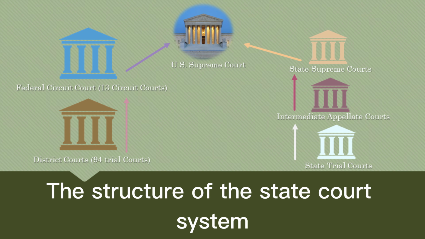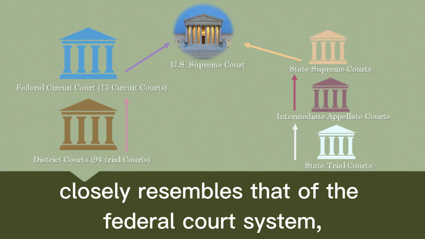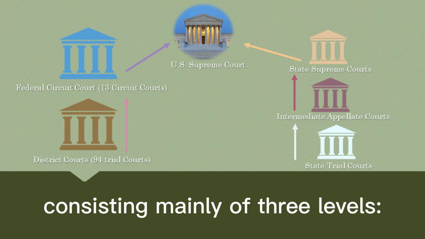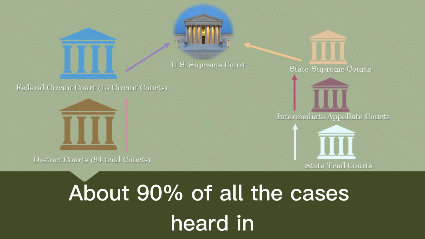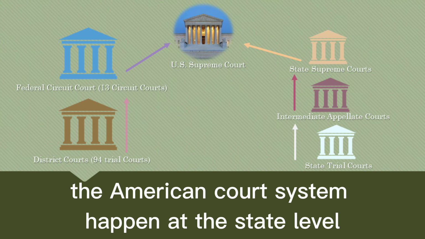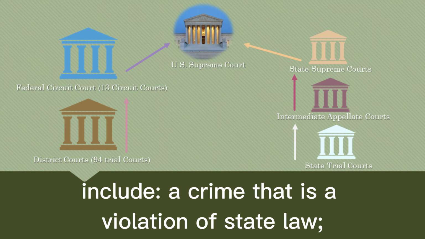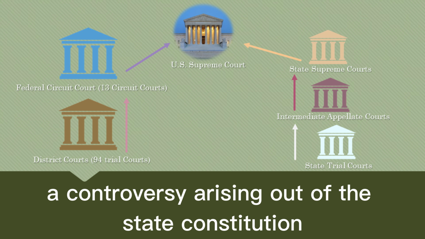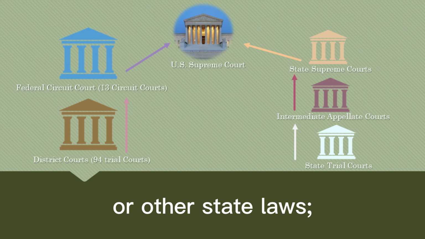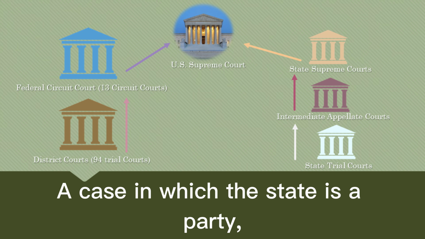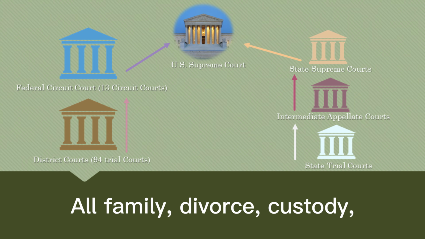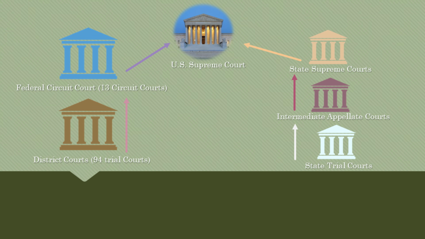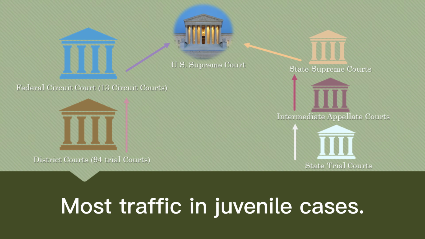The structure of the state court system closely resembles that of the federal court system, consisting mainly of three levels: trial courts, state appellate courts, and a state Supreme Court. About 90% of all the cases heard in the American court system happen at the state level. They include a crime that is a violation of state law, a controversy arising out of the state constitution or other state laws, a case in which the state is a party, such as state tax violations, all family, divorce, custody, inheritance, and probate cases. Most traffic and juvenile cases.